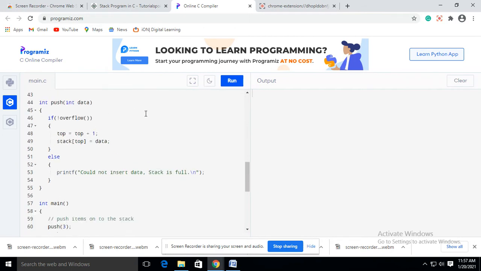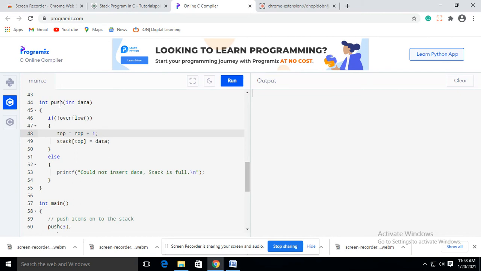Okay, so next is the push function. Now our stack is empty, and we will invoke the push function. Here it will take one argument, that means the data which is to be inserted or pushed to the stack. As we have already discussed, in the push operation, first we will check whether the stack is in overflow status or not. If it is overflow, then push operation is not possible. If it is not in overflow, then the push operation is possible.